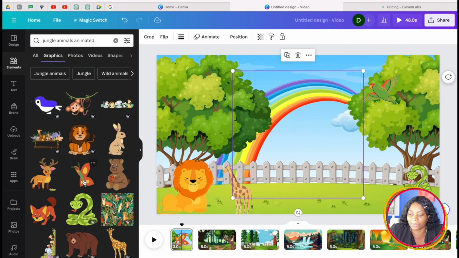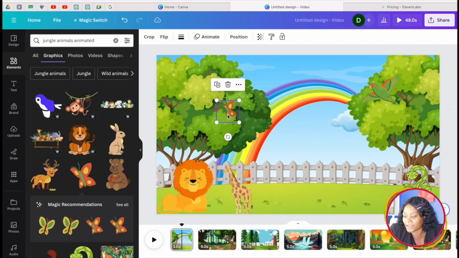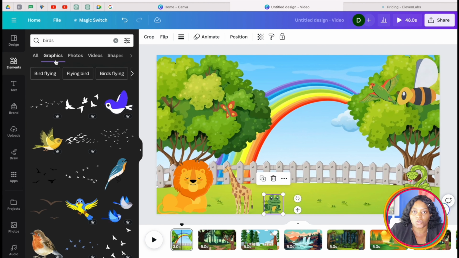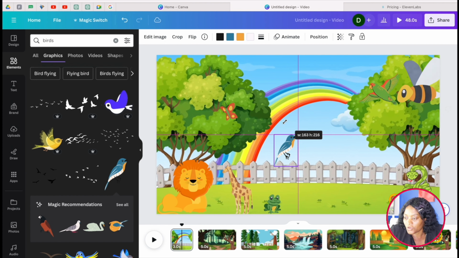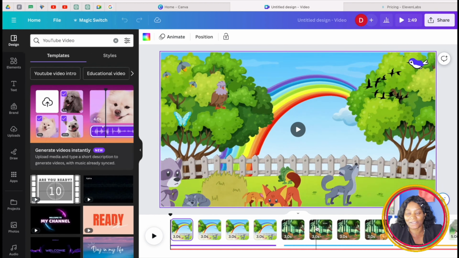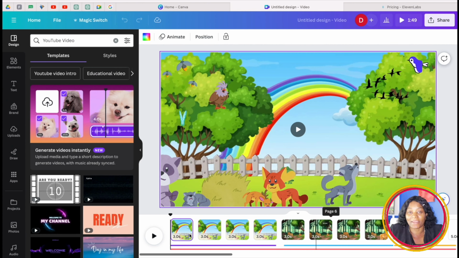You can also put like animated, and then you will have things that are like moving like this that are animated, so it will create some other movement on your videos. So we can also put like birds. So we just take birds and put as many as will match your story. So I've gone ahead and I've done the same throughout my entire story.